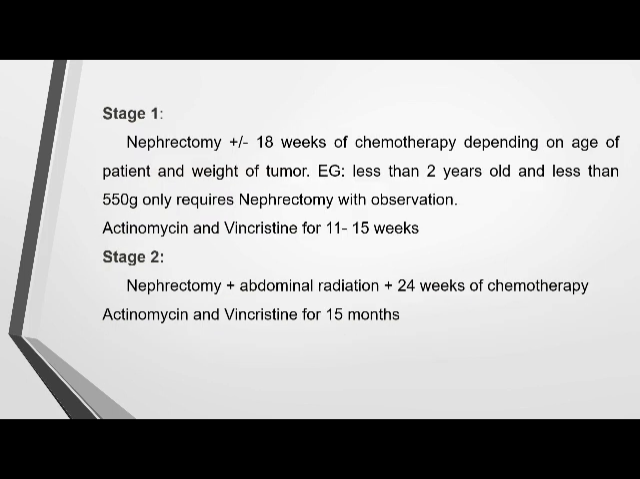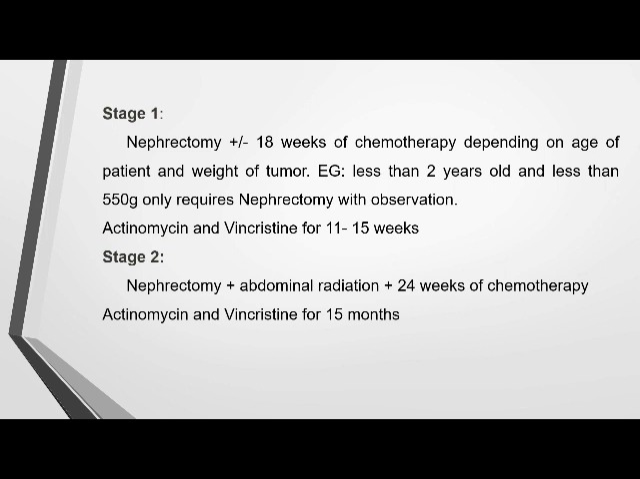Then we have seen the stages. So what are the treatment options for each stage? Stage 1: already we know that only one kidney will be affected. So the nephrectomy can be done, and 14 weeks of chemotherapy, either plus or minus, either 18 weeks or less than 18 weeks of chemotherapy, depending on the age of the child as well as the weight of the tumor.